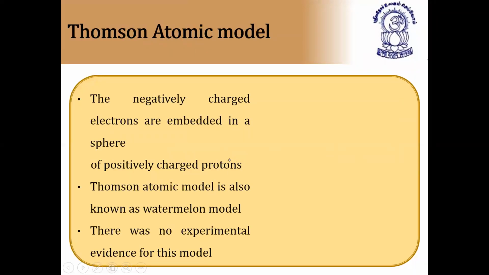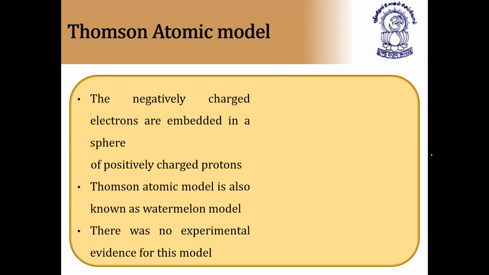According to J.J. Thomson model, the negatively charged electrons are embedded in a sphere of positively charged protons. Thomson atomic model is also known as watermelon model or plum pudding model. There was no experimental evidence for this model. This is the second atomic model, proposed by J.J. Thomson. First was proposed by John Dalton.